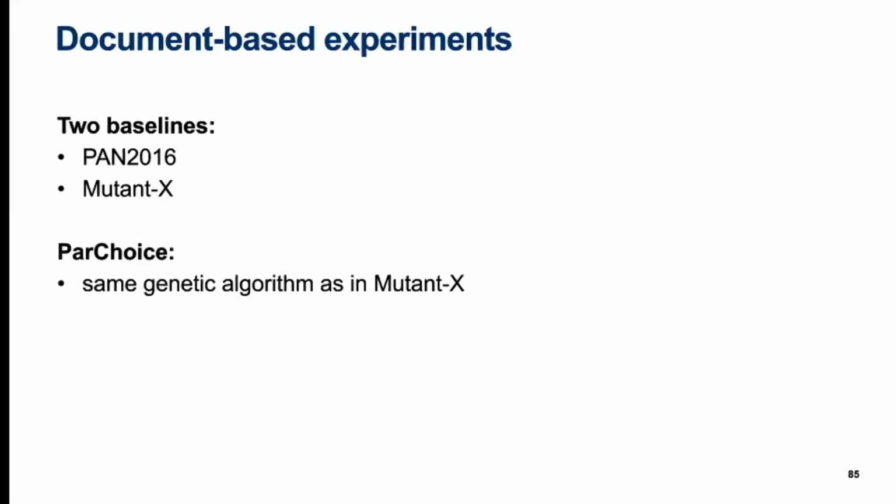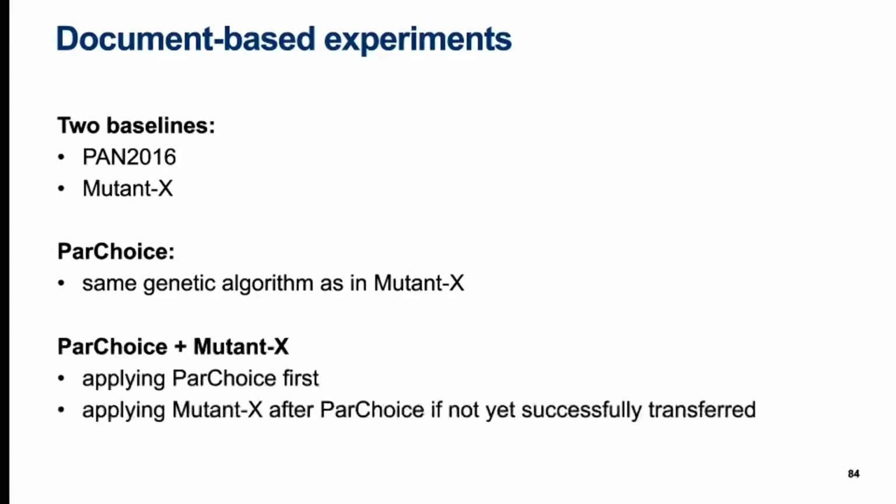For the part choice variant in these experiments, we replicated the paraphrase selection scheme from Mutant X, which is a genetic algorithm. In addition to using part choice alone in this way, we also combined the 2 best performing techniques, which were part choice and Mutant X, first running part choice on all documents, and then running Mutant X only on those documents that had not yet been transformed with part choice alone.